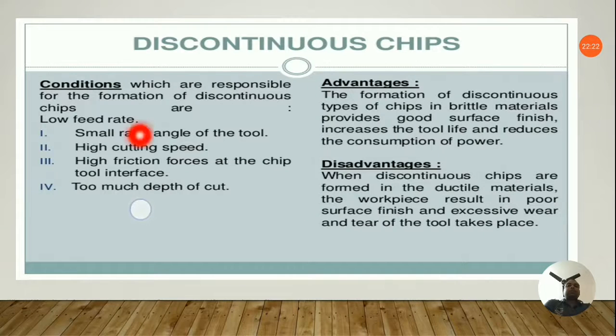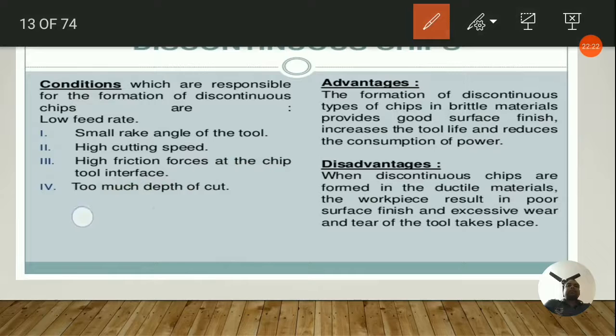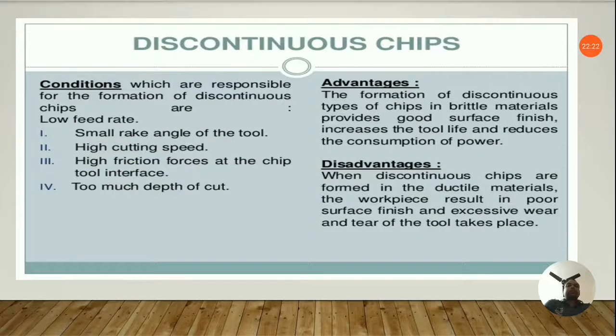Now conditions which are responsible for the formation of discontinuous chips are low feed rate, small rake angle of the tool, high cutting speed, high friction forces at the chip tool interface, too much depth of cut. So when you are giving a maximum depth of cut, you are getting this discontinuous chip. Sometimes the high cutting speed also gives you discontinuous chip, and small rake angle is very, very important, you must keep in mind, and high friction also. So these are the conditions for formation of discontinuous chip.